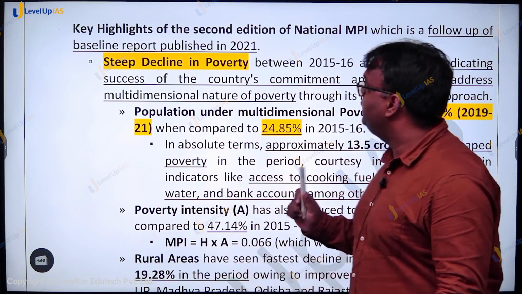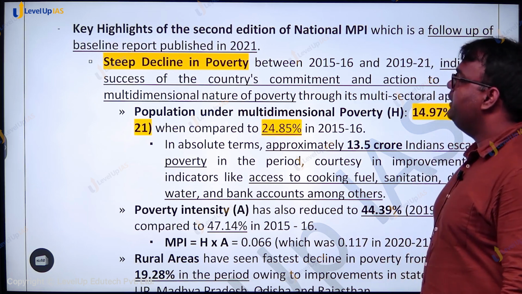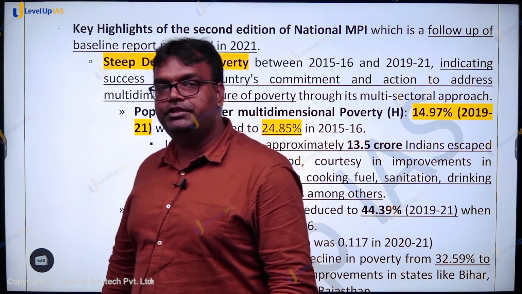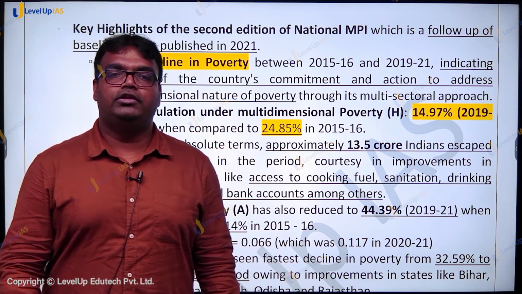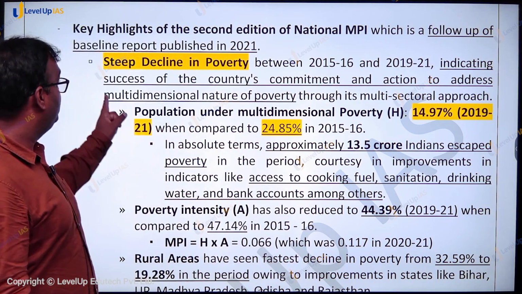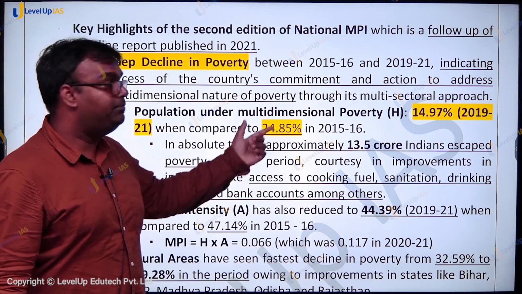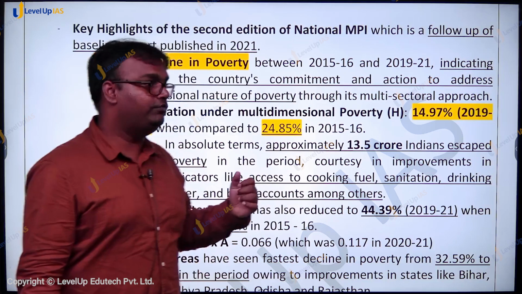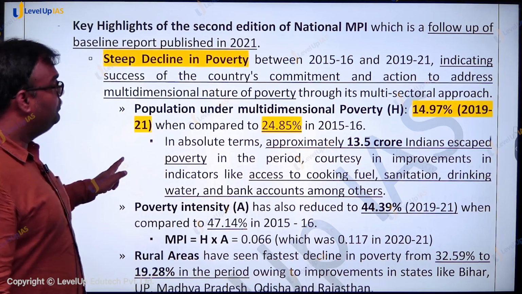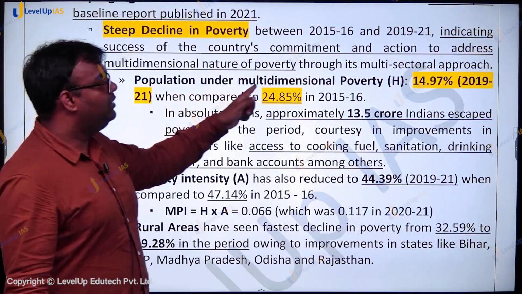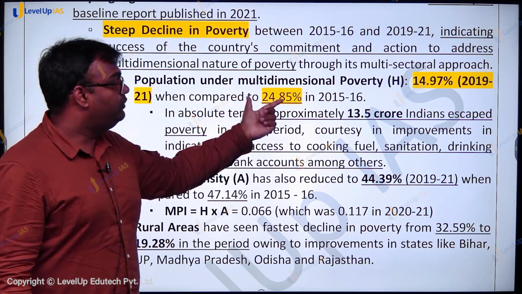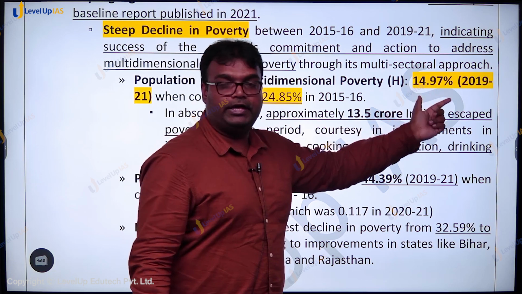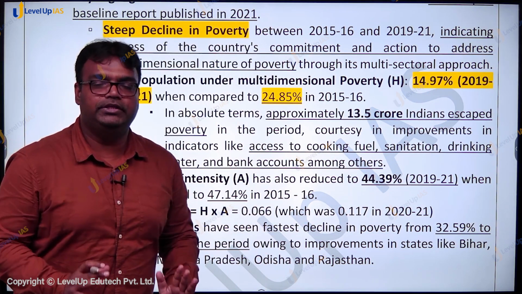So as per the latest national multidimensional poverty index prepared by NITI Aayog, what are the numbers? As per this report, there's a steep decline in poverty between 2015-16 and 2019-21. आप देखेंगे 2015-16 में population under multidimensional poverty was 24.85%, which has reduced to 14.97% or less than 15% currently.